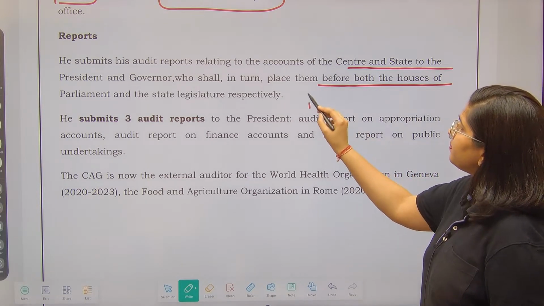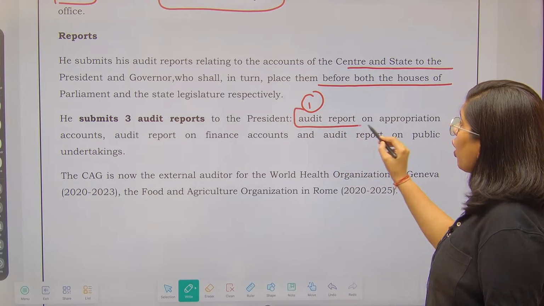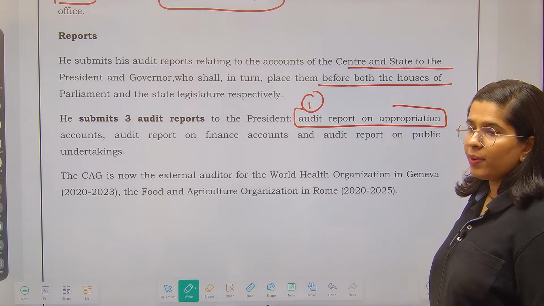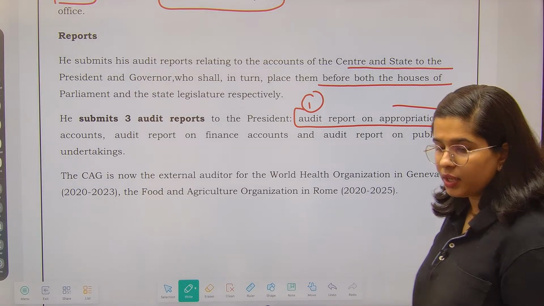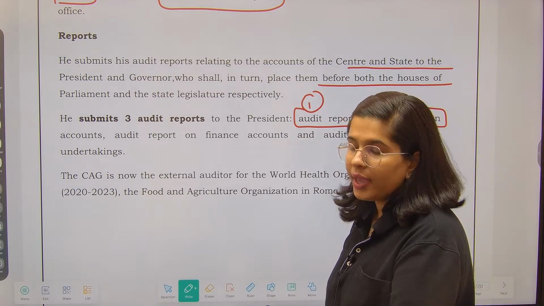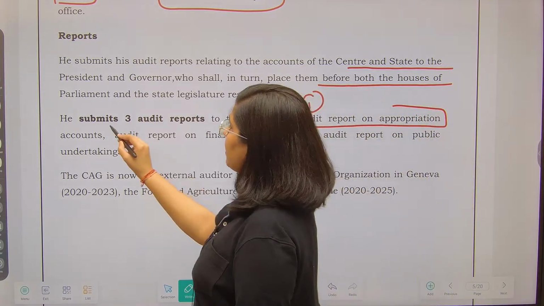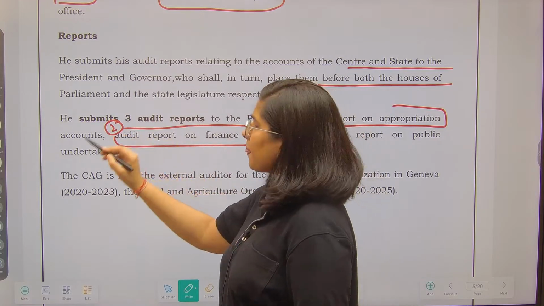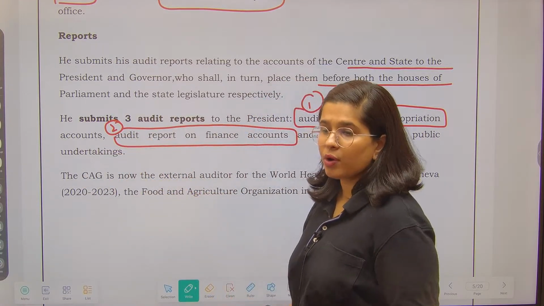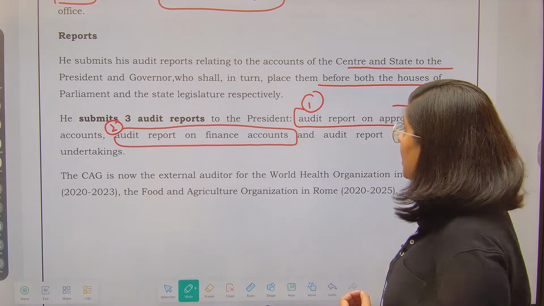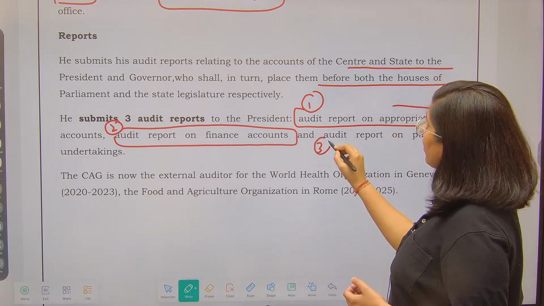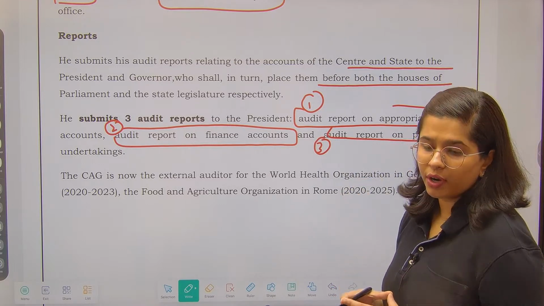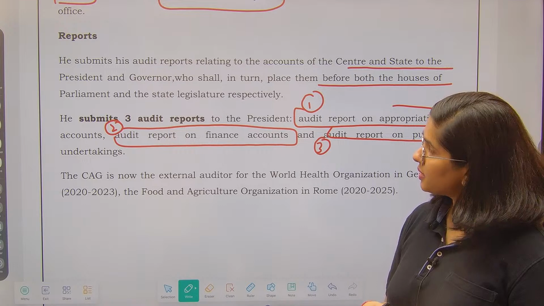So number 1 is the audit report on the appropriation accounts, right? The appropriation account tells where the money of the government is going, where you are spending. After that, point 2, we have the audit report on the finance accounts. Finance accounts talk about from where the revenue is coming. And thirdly, you also have the audit report on the public undertakings. So these are the 3 different audit reports that are submitted by the CAG.